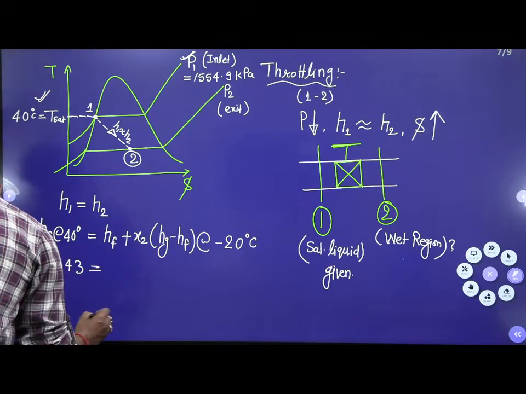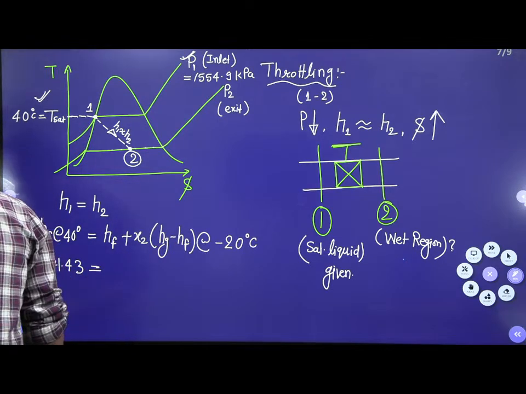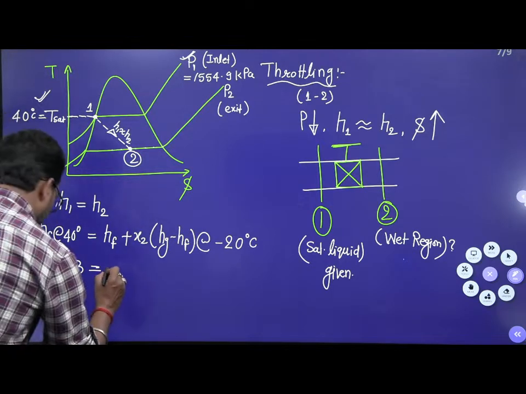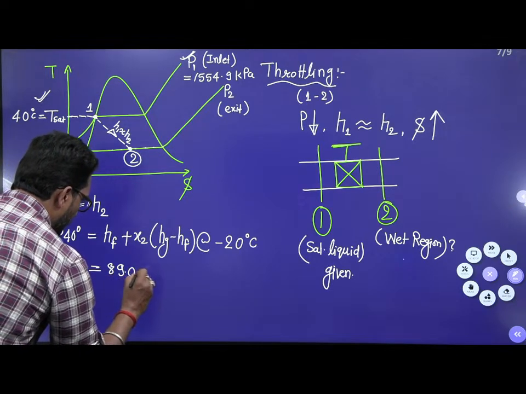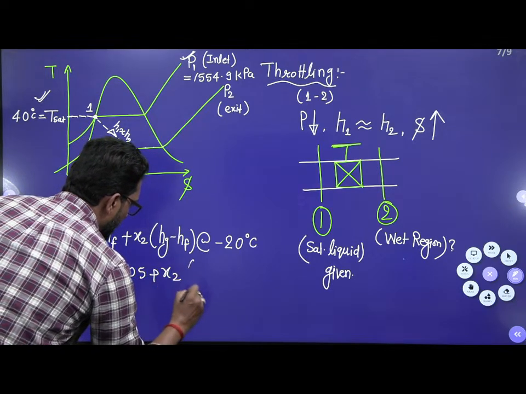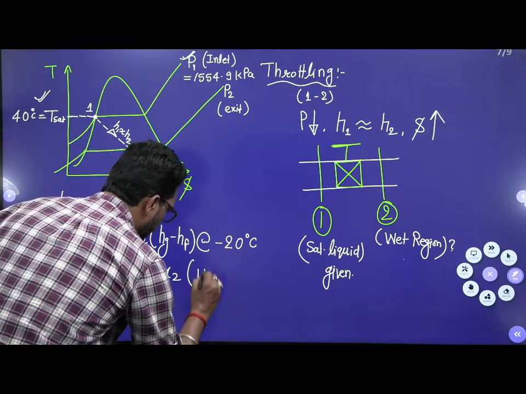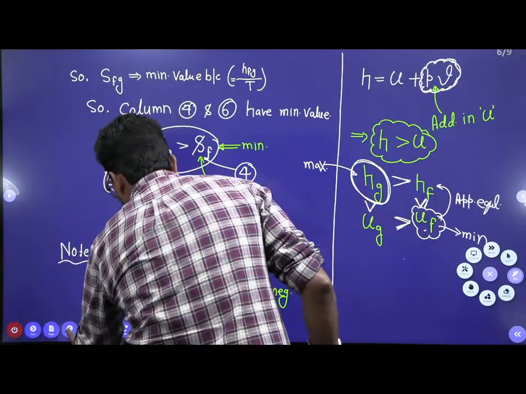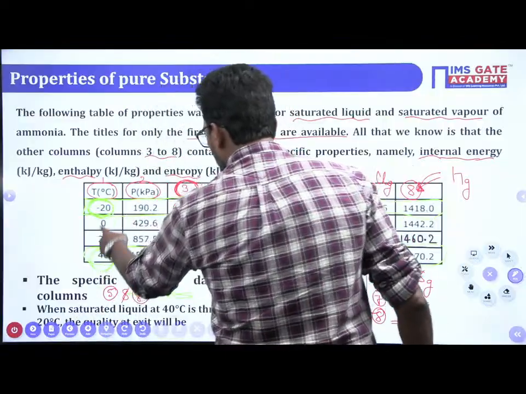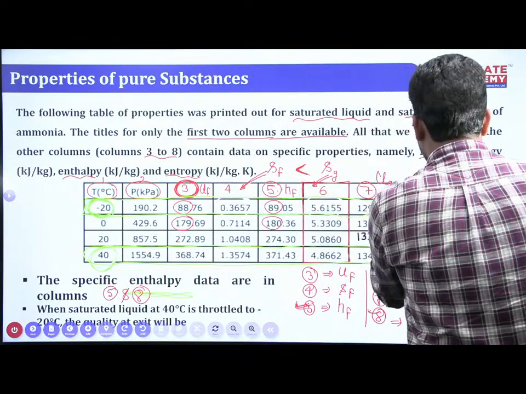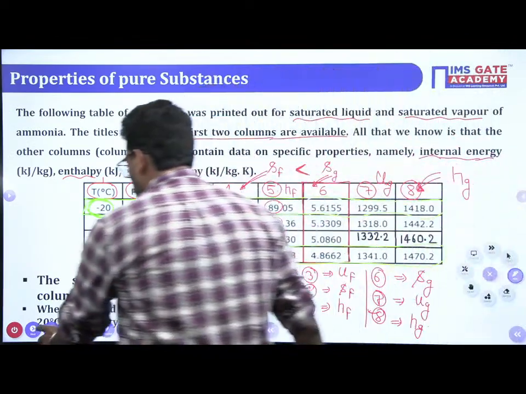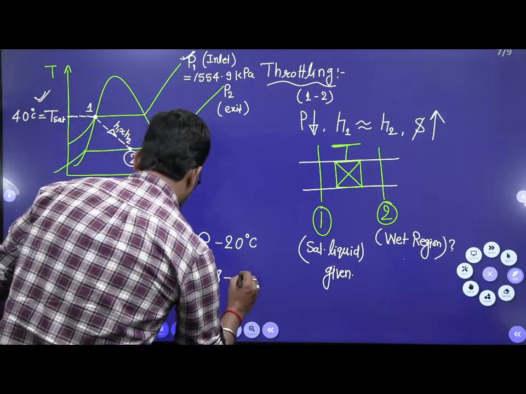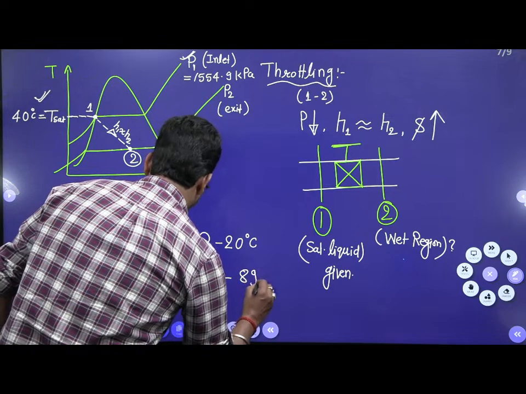Hf at minus 20 degrees centigrade is 89.05, plus X2 times Hg. Hg at minus 20 is approximately 1418, because this is the data available. So 1418 minus Hf, which is 89.05.